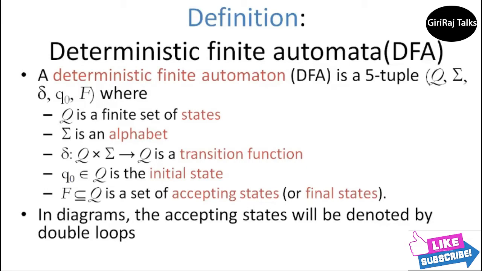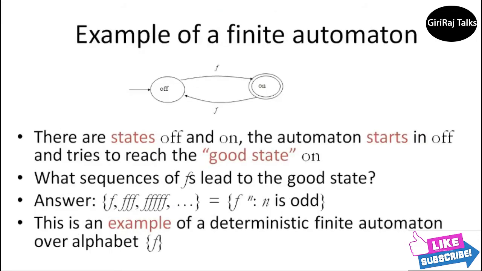In this, what do you mean by Q? Q is a finite set of states, and sigma is an alphabet, and delta, Q cross sigma to Q, is a transition function. Q naught belongs to capital Q, and is the initial state. Capital F, a subset of Q, is a set of accepting states or final states. In the diagrams, the accepting states will be denoted by double loops. Accepting states means final states, and we denote these final states by double circles.